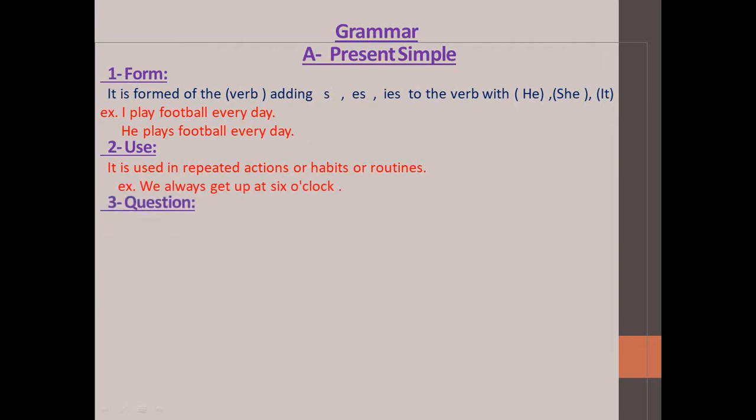Number 3, question. As we said at the beginning of the lesson, we have to learn 5 things about any tense. Form, use. Number 3, question. How can we form a yes-no question in the present simple? Who can say? Yes, we get the helping verb do or does, plus subject, plus verb, plus complete. If the subject is I, you, we, they, we use do. But if the subject is he, she, it, we use does.